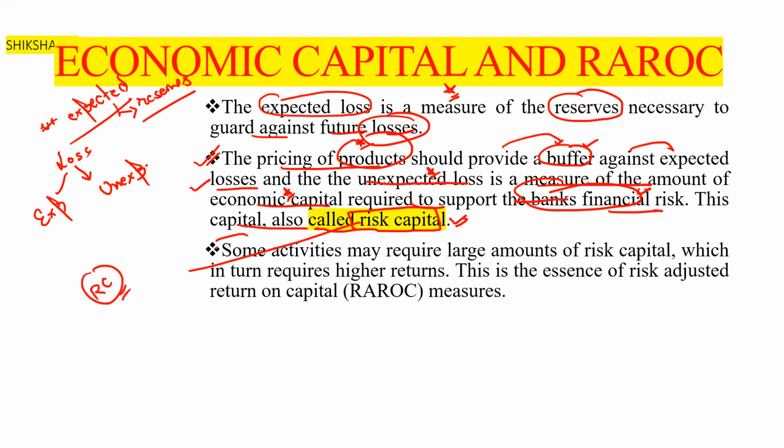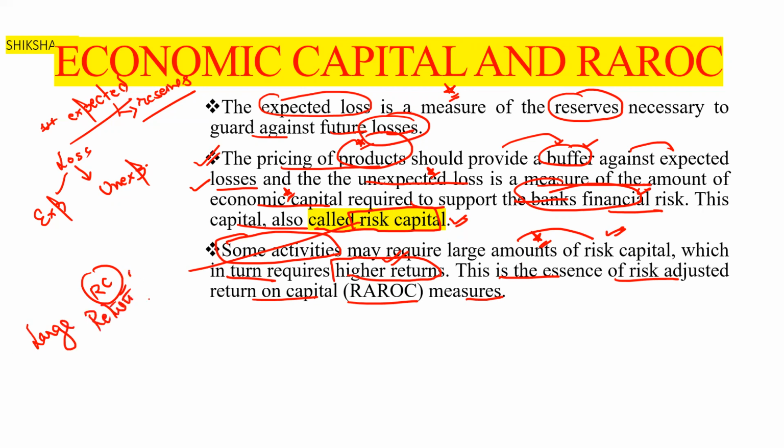Some activities may require a larger amount of risk capital, which in turn requires higher returns. So this is the sense of risk adjusted return on capital measures. If there is large risk, there is large return. More risk, more return, we can say.